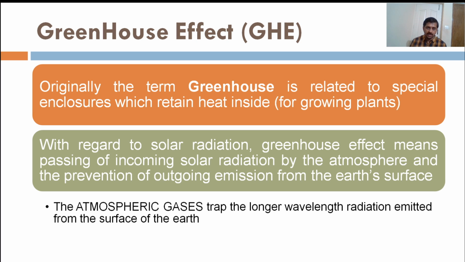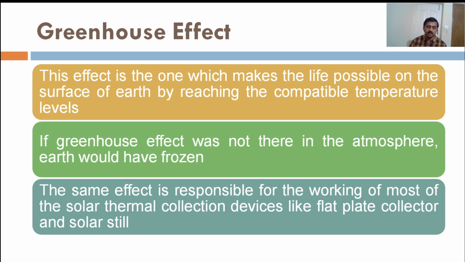So with regard to solar radiation, greenhouse effect means passing of incoming solar radiation by the atmosphere and the prevention of outgoing emission, that is allowing the short wave radiation and preventing the long wave radiation. This effect is the one which makes life possible by reaching the compatible temperature levels. Otherwise, the earth would have frozen. The same effect is responsible for almost all the solar thermal energy collection devices, where instead of these greenhouse gases, it is replaced by the glass cover on the top.